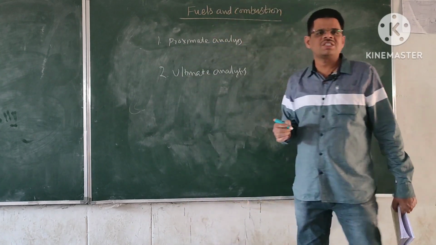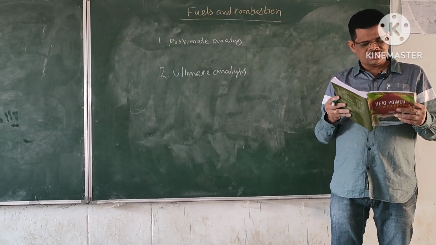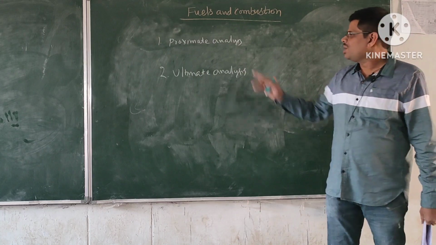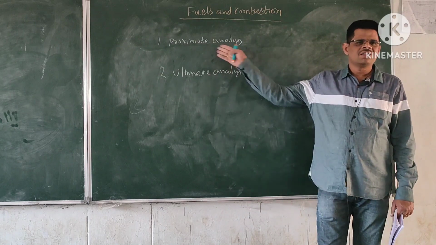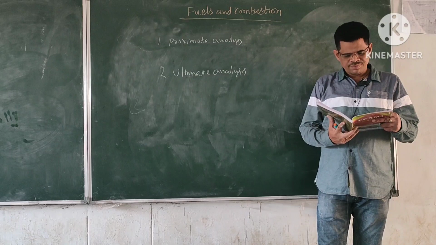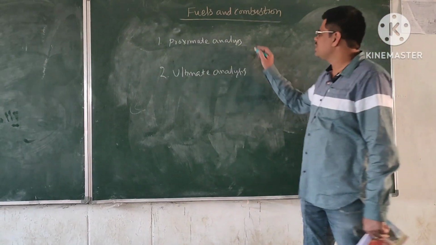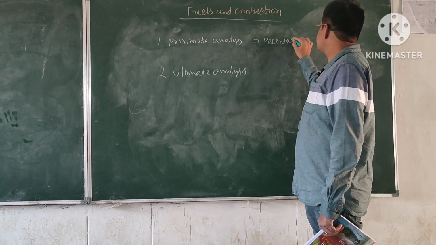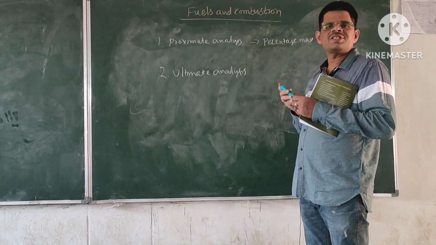So what is this proximate analysis and ultimate analysis? By conducting the proximate analysis, you can get the percentage mass of the fuel constituents.